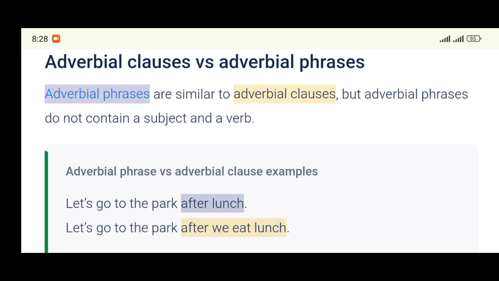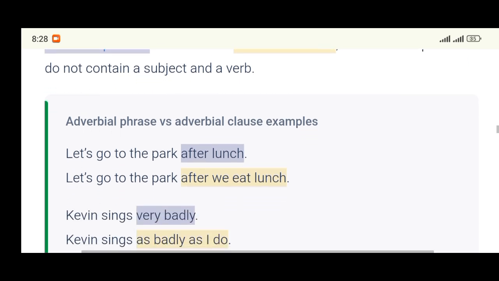So what is the subordinator? After. So for you to say this is an adverbial phrase or adverbial clause, check very well. Does it have a subject and predicate? And what is the subordinator that makes it what? A dependent clause.